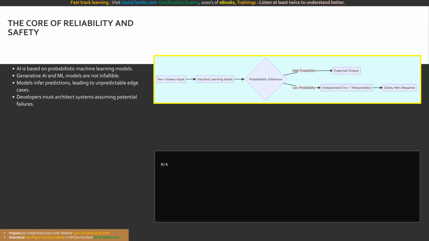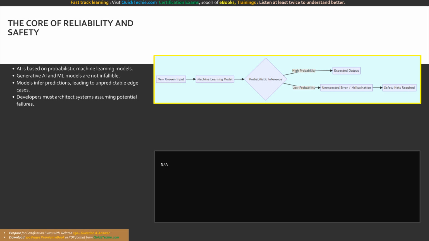Reliability means that the AI system performs consistently well according to its design specifications, even when faced with ambiguous or noisy input data. Safety means that when the system does inevitably fail or encounter a scenario it cannot resolve, it does so in a manner that does not cause physical, financial, or emotional harm. You cannot blindly trust the output of an AI model. You must actively engineer your surrounding application infrastructure to be suspicious of the AI's predictions, placing robust safety nets around